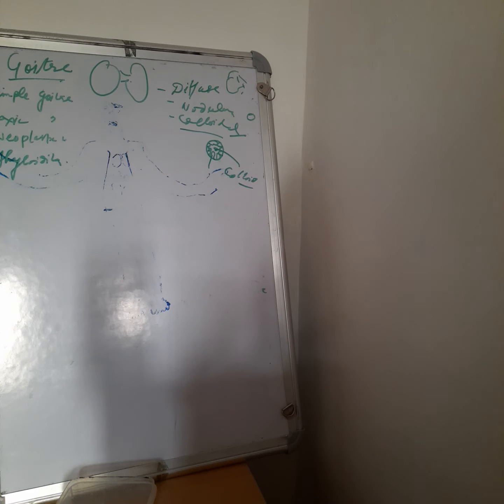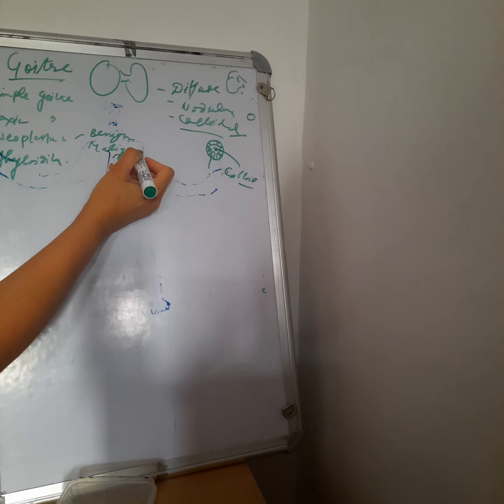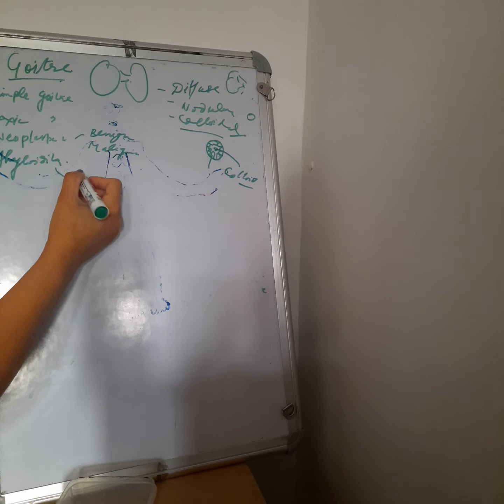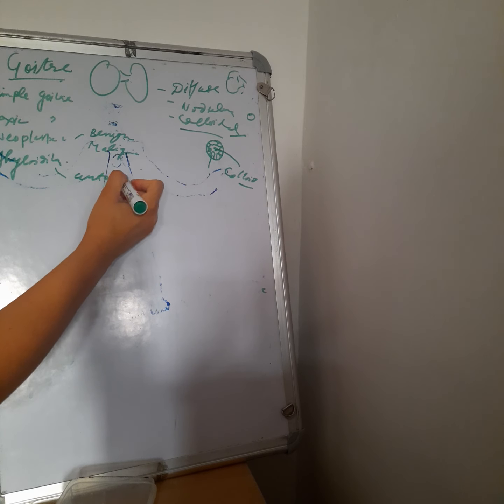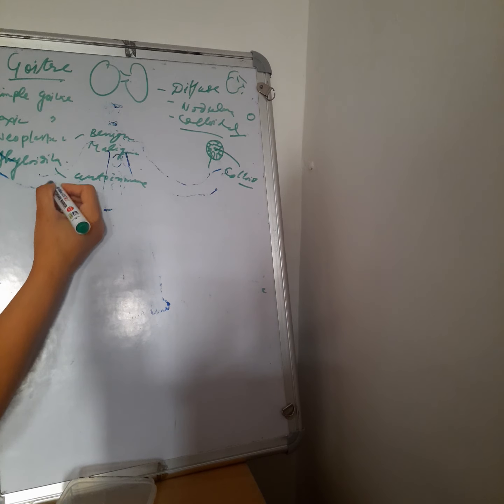So simple goiter has all three categories, toxic has all three categories, and neoplastic, as we all know, is benign and malignant tumors. Thyroiditis may be autoimmune, where the body acts against itself, and there is also de Quervain's thyroiditis.